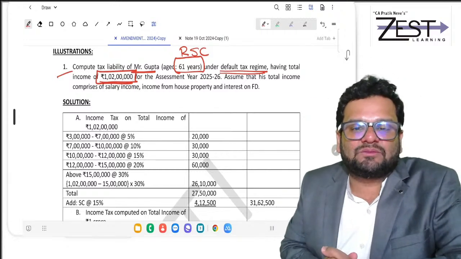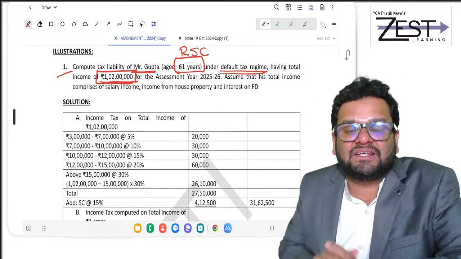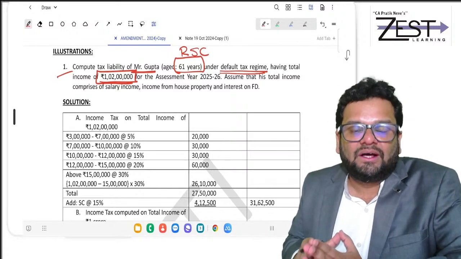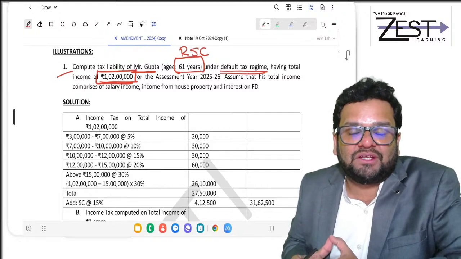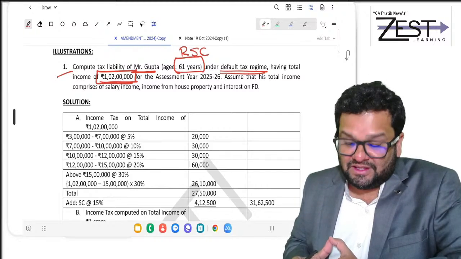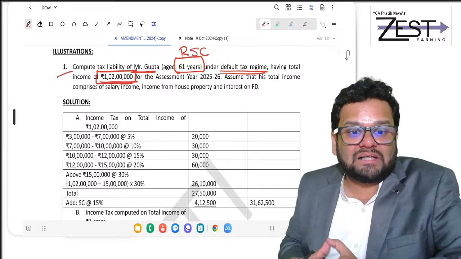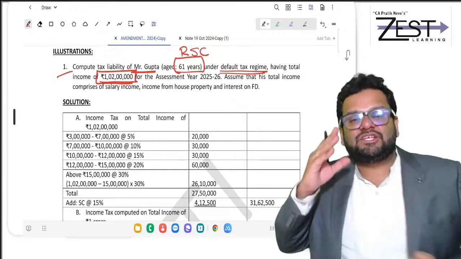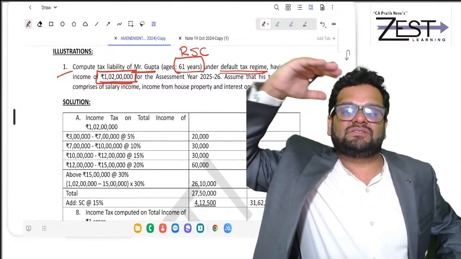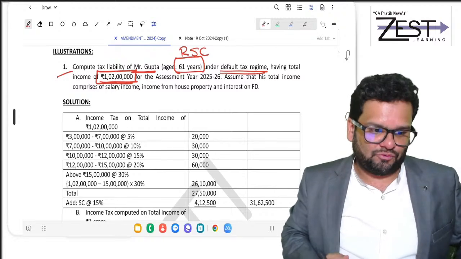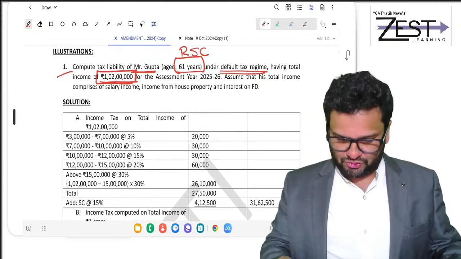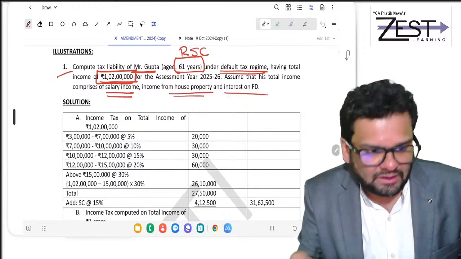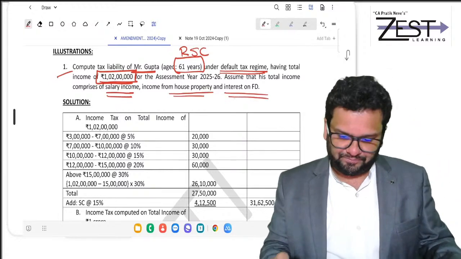1 crore 2 lakhs means it just exceeds 1 crore. When it just exceeds 1 crore, there is going to be surcharge at 15%. Yes, sir. There might be concept of marginal relief that may attract. So remember, each and every example I have taken is of highest level. So focus, many things to be understood. And his income has salary income, HP income, interest on FD.